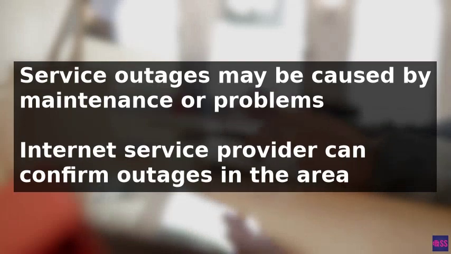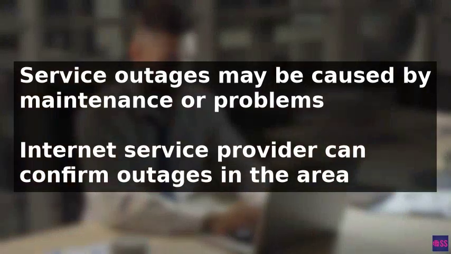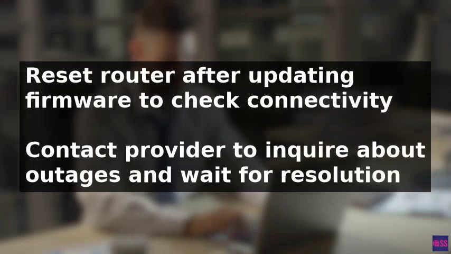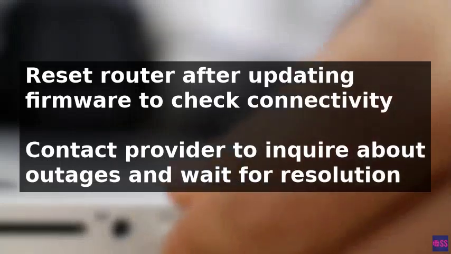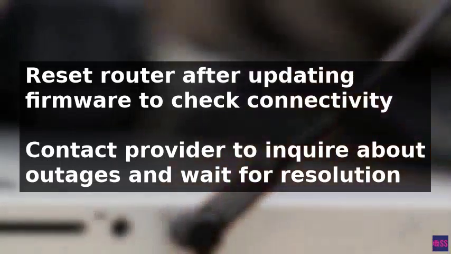Additionally, a service outage may be the cause of the issue, which can occur due to maintenance or other problems with the internet service provider. To confirm, contact the provider to inquire about outages in the area, and if one is reported, wait for the issue to be resolved. These are the common reasons why a router may not connect to the internet after a reset.